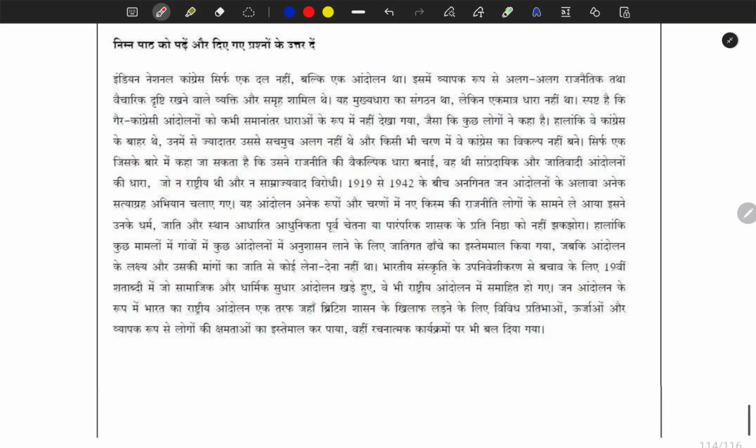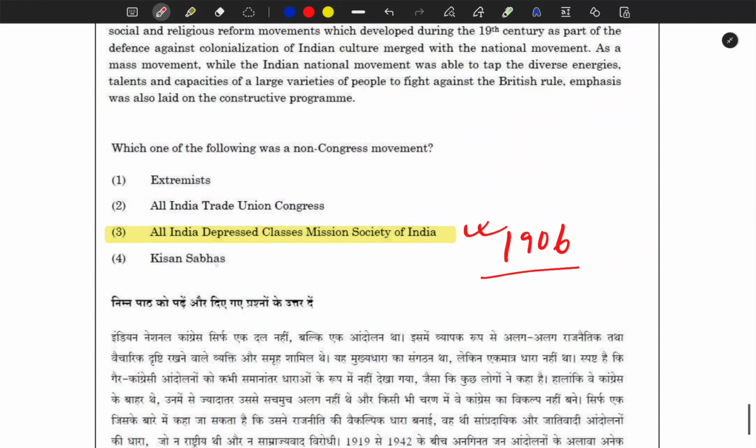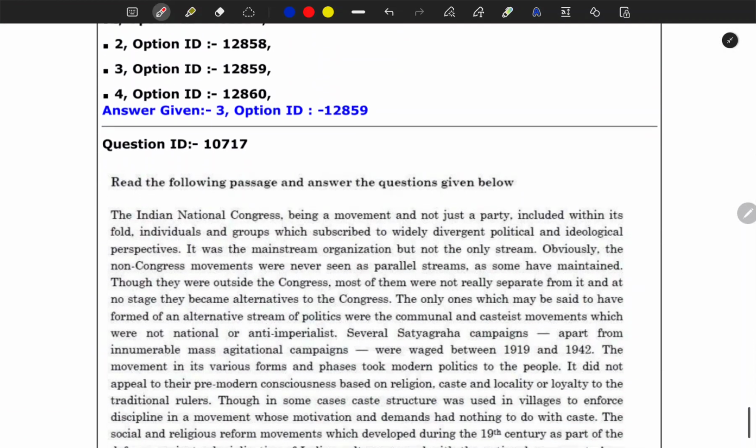This much only you need to know. You go and read about Kisan Sabha also. They are asking questions on that.